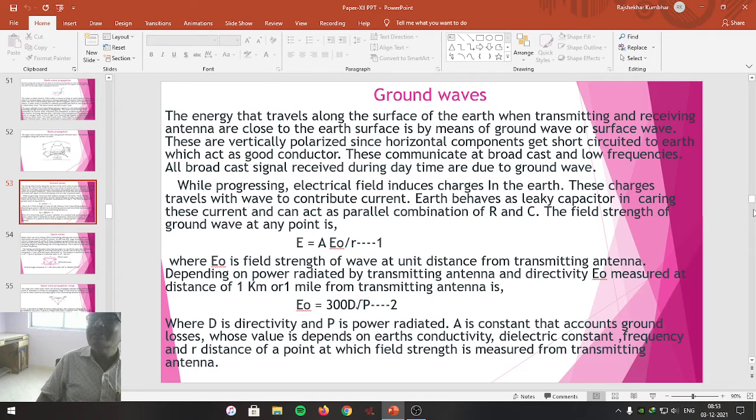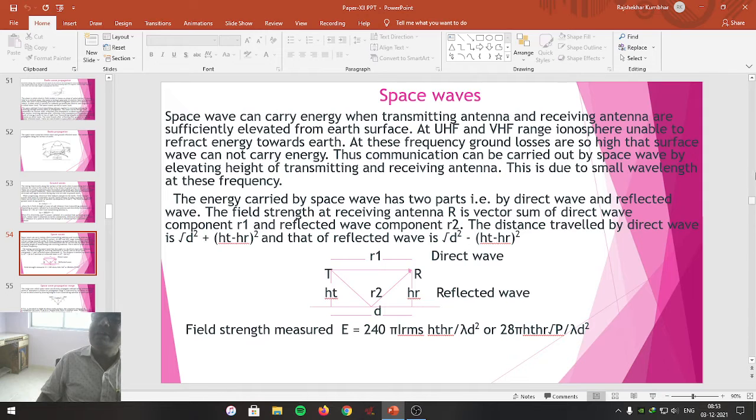Dear students, let us see another path of propagation, that is propagation by means of space waves. Suppose the height of the transmitting and receiving antenna is sufficiently elevated from the Earth's surface.